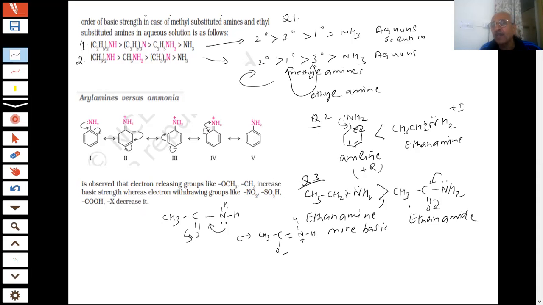You can see that when we answer the question, we have to be very careful. That is why I have given you some examples of the basicity of the amine, students. Certain questions are asked repeatedly in the exams. So we have to be careful. How do we answer the question? Now you are given